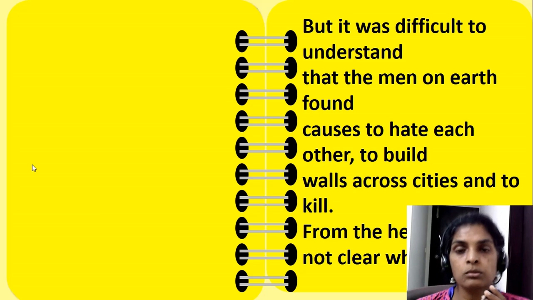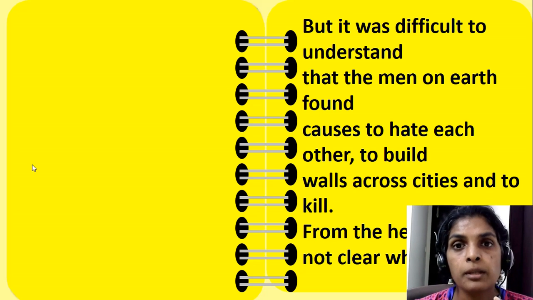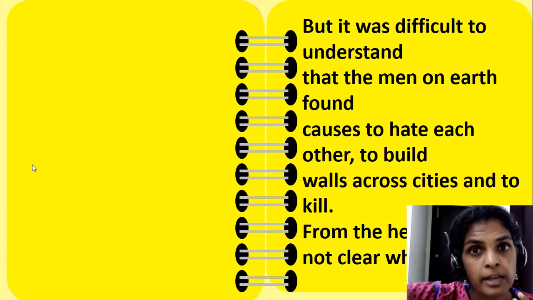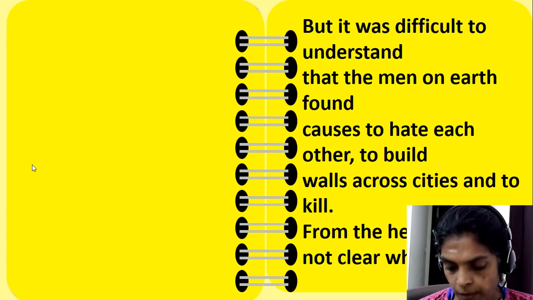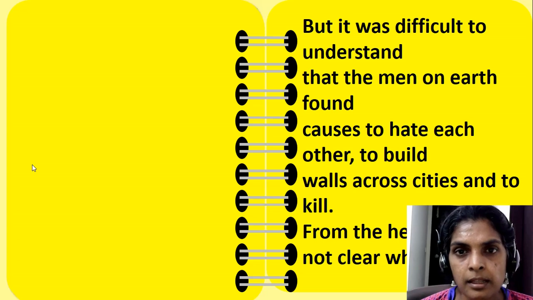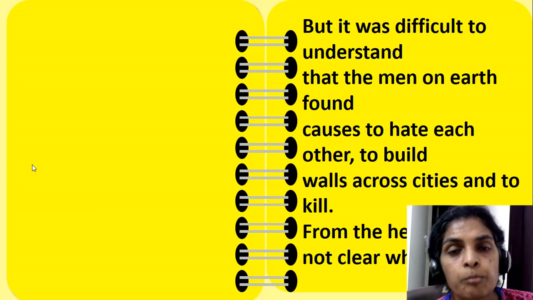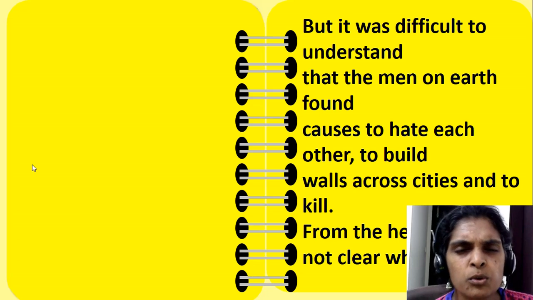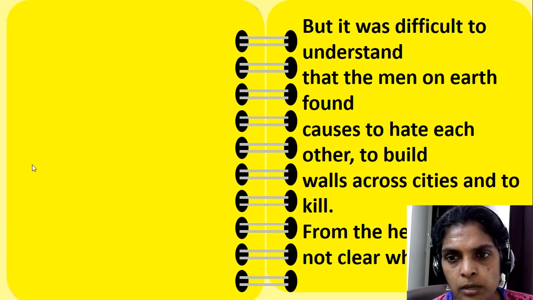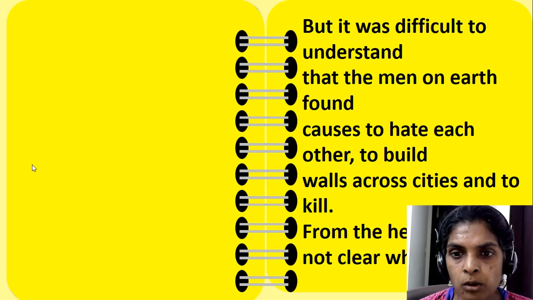So now the poet comes to the main question. He is telling, from such great height, we can see that we men are so small, we human beings are so small compared to the whole huge earth. Okay, that men on earth found causes to hate each other.